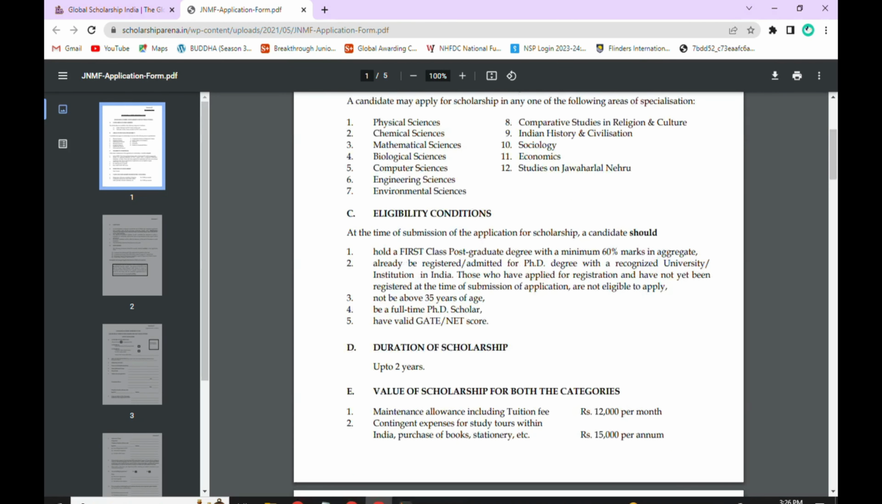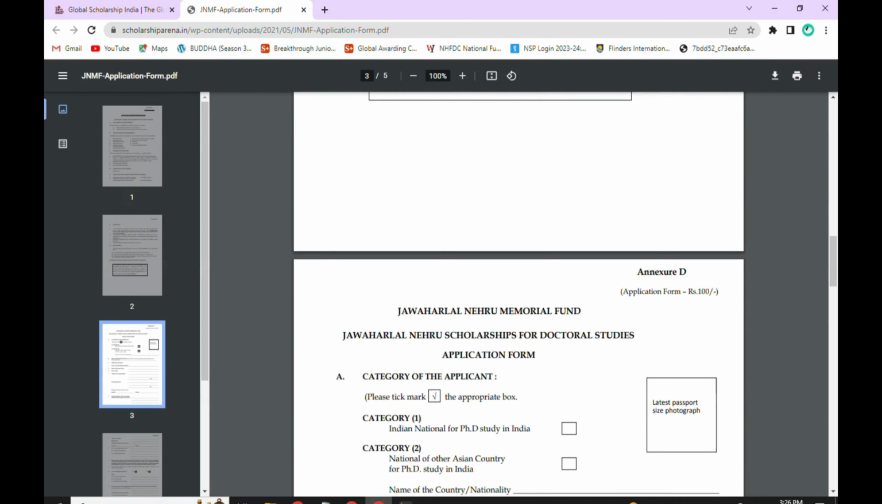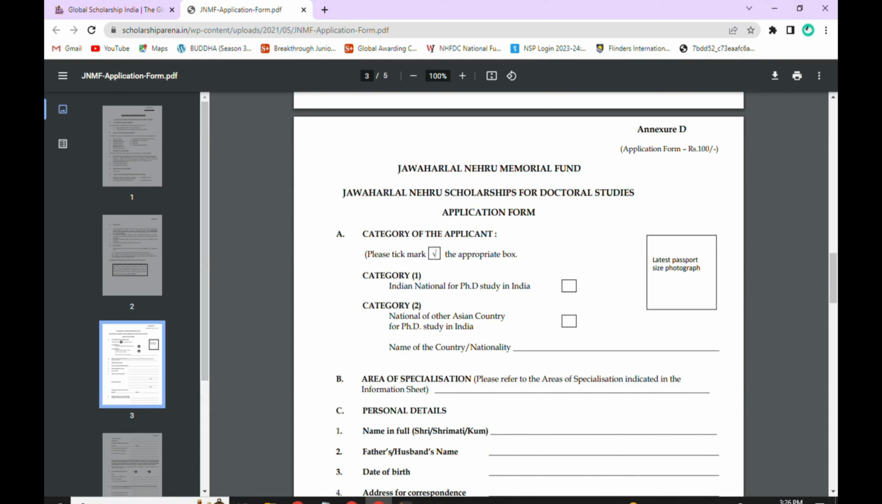Here they have given categories of scholarships and areas of specialization or subject and eligibility conditions. In eligibility condition they have given not be above 35 years of age. Read all eligibility conditions and duration of scholarship, then value of scholarship for both the categories and last date for the scholarship, enclosures. Now we'll move to the application form.